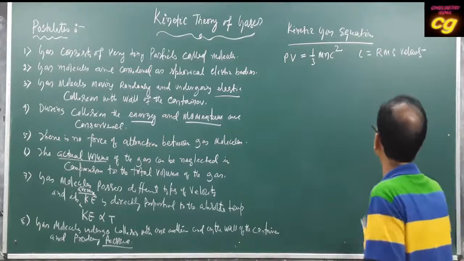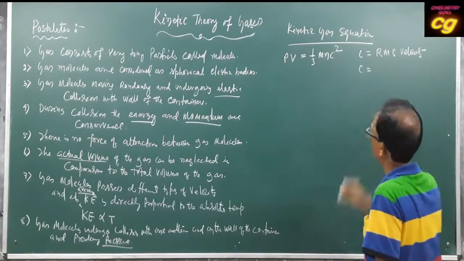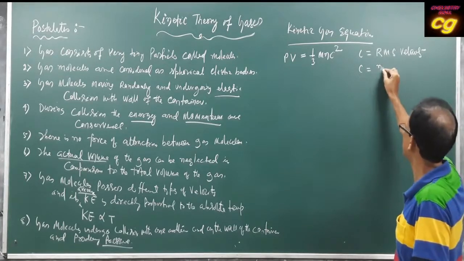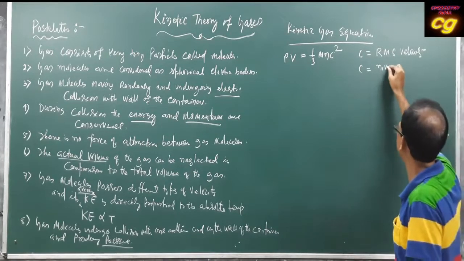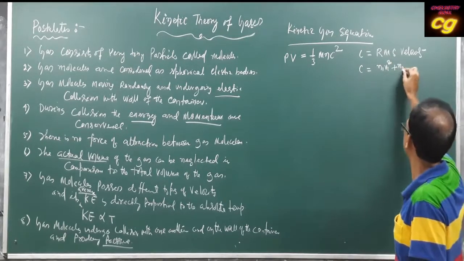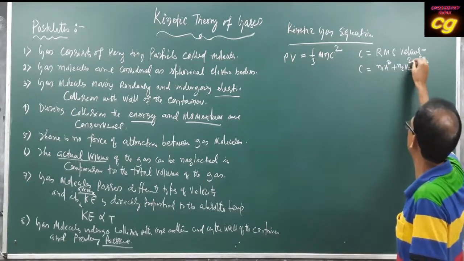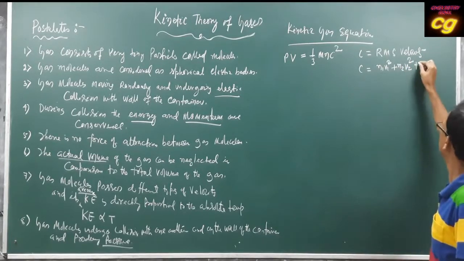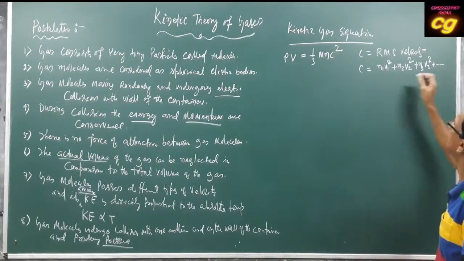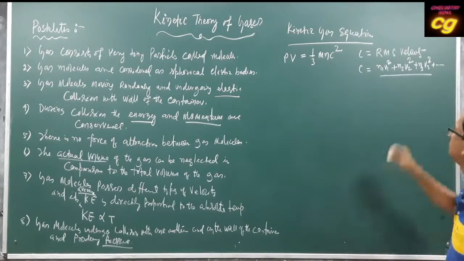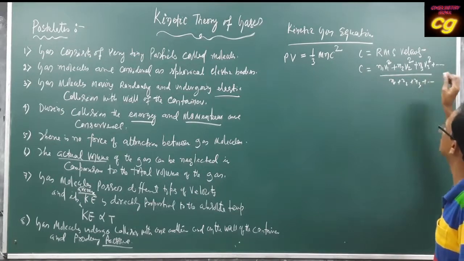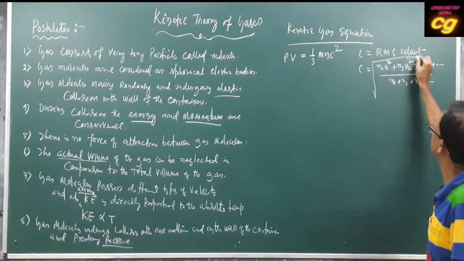Root mean square velocity means c is equal to the square root of: n1 number of molecules showing velocity v1, squared, plus n2 number of molecules showing velocity v2, squared, plus n3 number of molecules showing velocity v3, squared, and so on, upon n1 plus n2 plus n3 and so on.